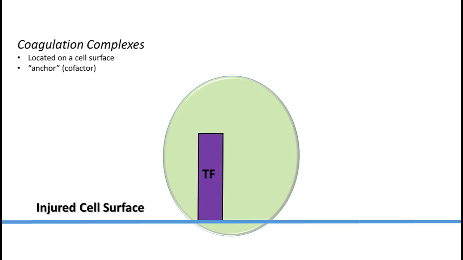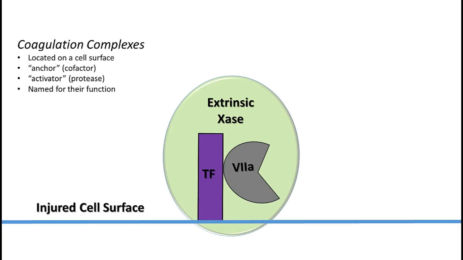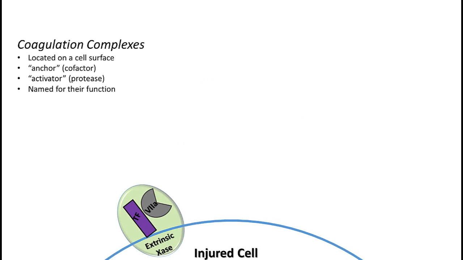It has an anchoring cofactor. It has an activator protease. And it is named for the function it performs. In this case, we have built the extrinsic tenase, which serves the purpose of activating factor 10. Zooming out slightly on this cell, we see that when a cell is injured, it expresses tissue factor, which is our coagulation complex anchor. Tissue factor then grabs factor 7, its activator protease, and this forms the extrinsic tenase. This is our first example of a coagulation complex.